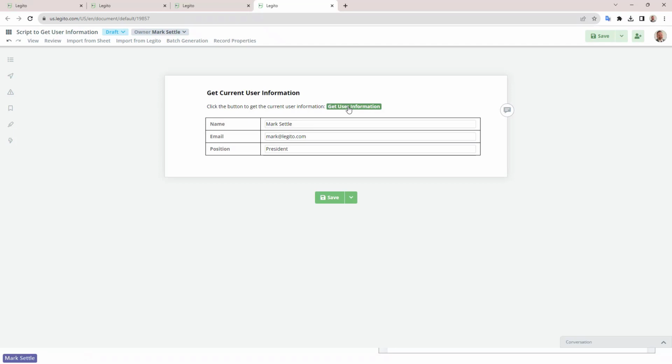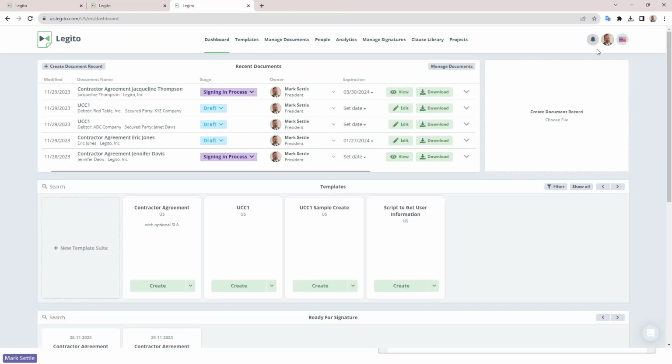But the reason this is useful is in the past, you'd require the user to maybe type in their own name or their own email address as a part of some information in a document. Now that could be preset in a template based on a script, so that the user doesn't have to fill in their own information as it's used in the system. It could be really useful for setting some specific document record properties and doing other things as well. So that's been added into our scripting API.